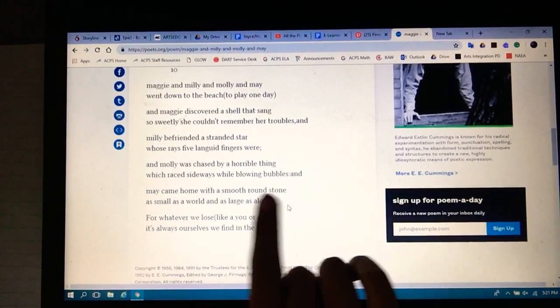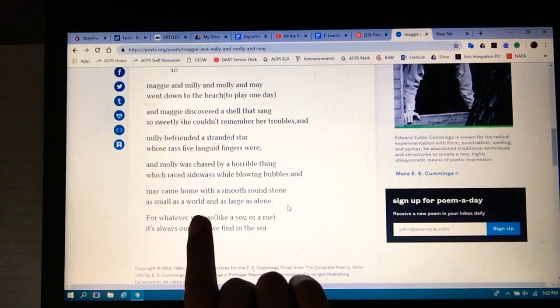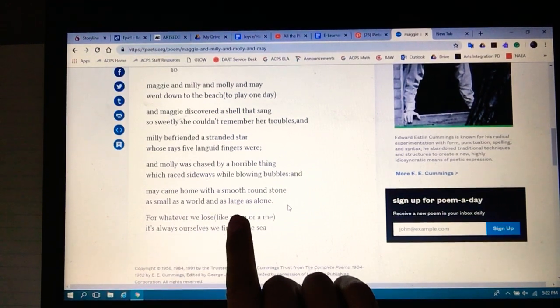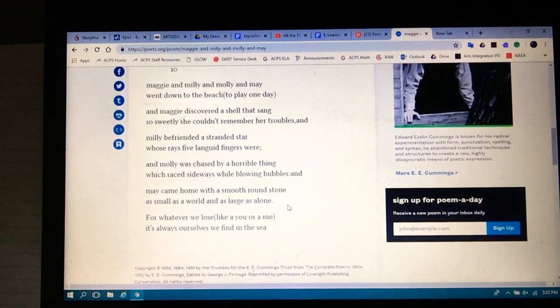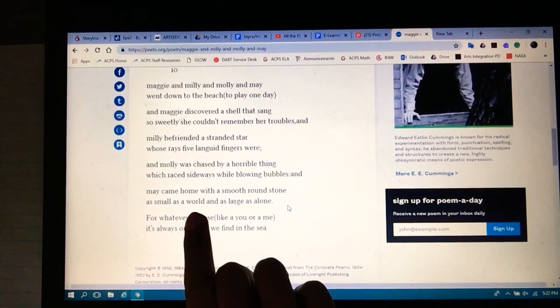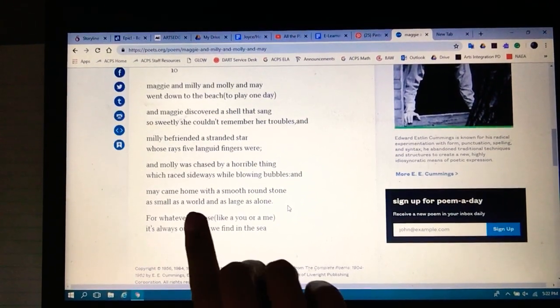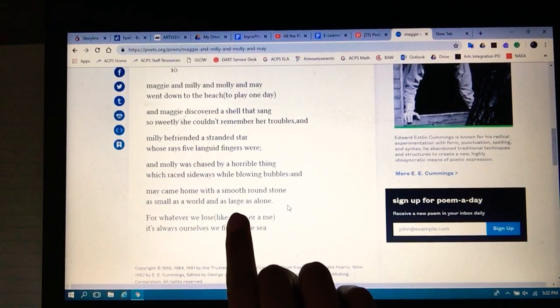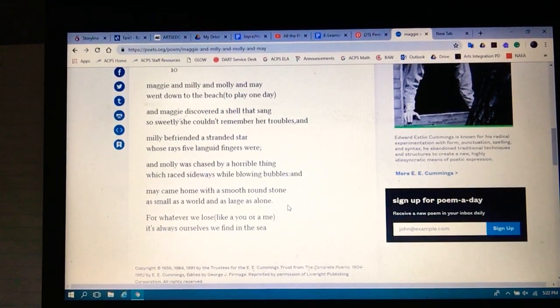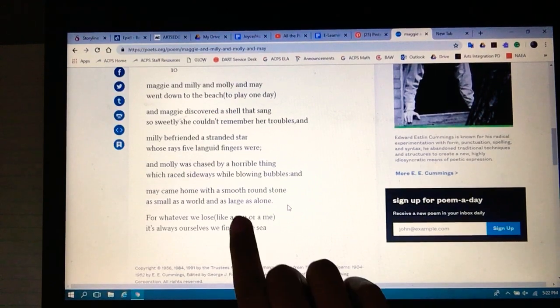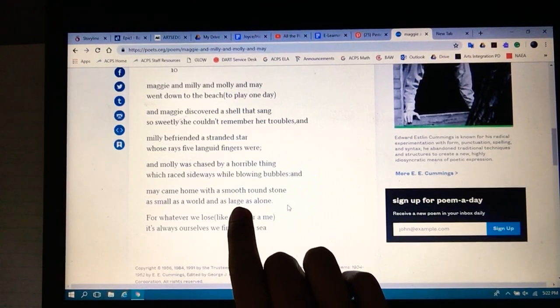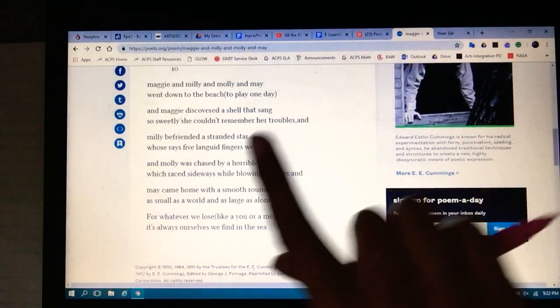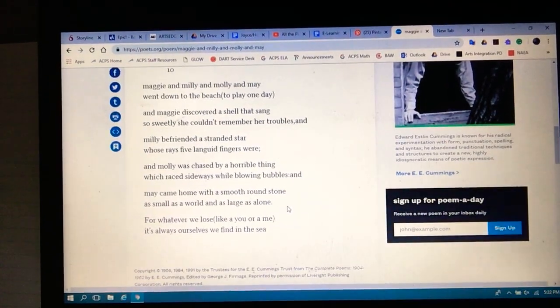The smooth round stone is as small as a world and as large as a lone. As small as a world seems funny to me because the world seems large, but it says as small as a world and as large as a lone. The feeling of being alone can sometimes feel very big. That can be a big feeling. So I'm going to choose these 2 phrases.